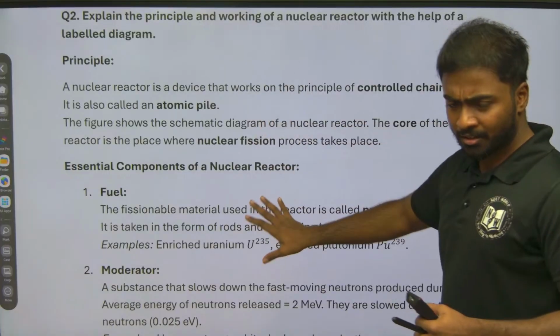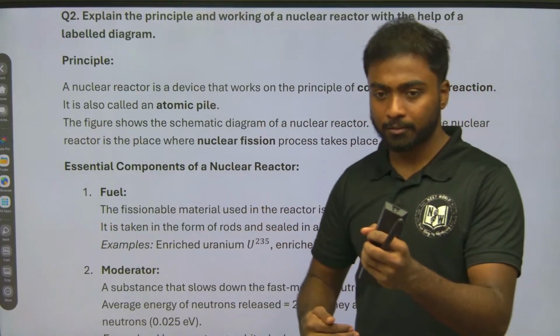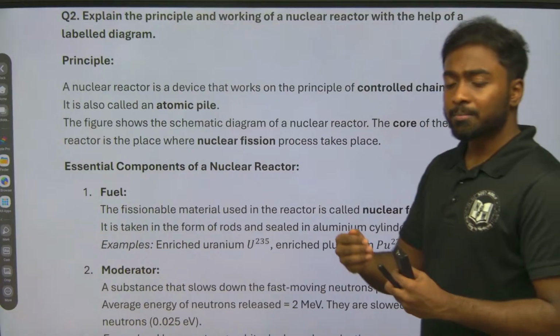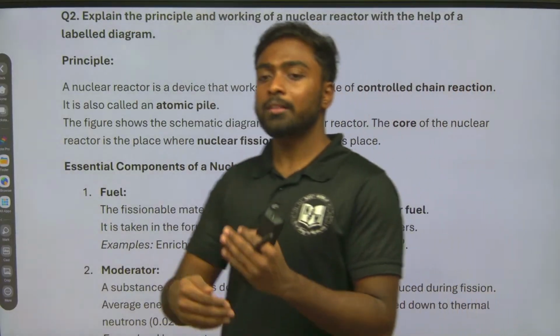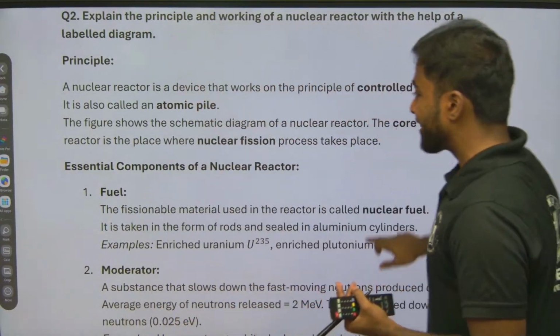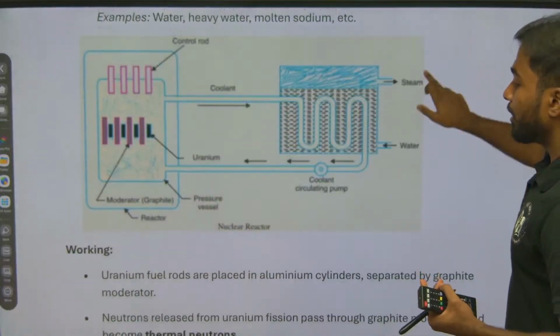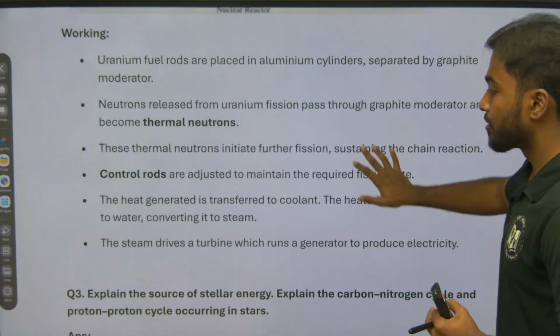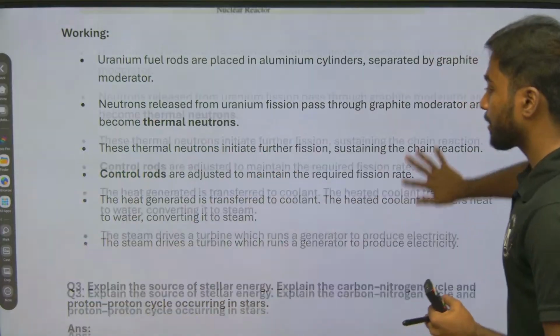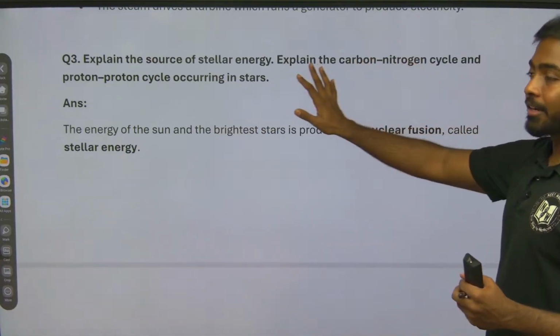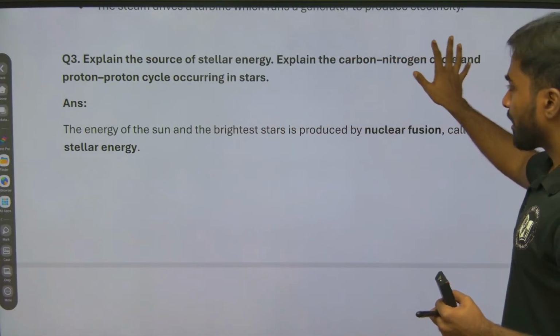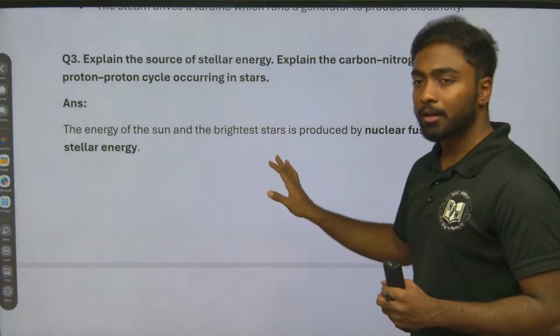Next, essential components, whatever is there, I should mention. And I need to say why some components are used there. Okay. Next, I need to say the working of that. Okay. This is about the second question. And the third question is, yes, what stellar energy means. And then I need to explain the carbon nitrogen cycle and proton-proton cycle.